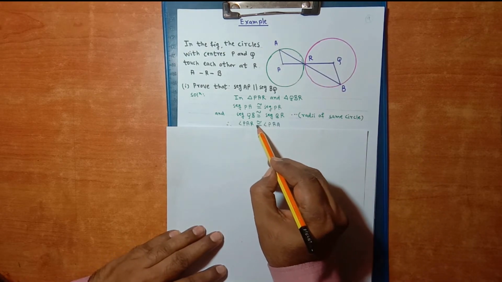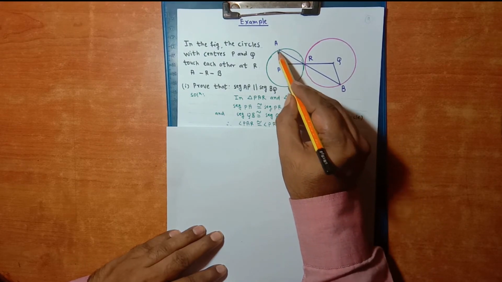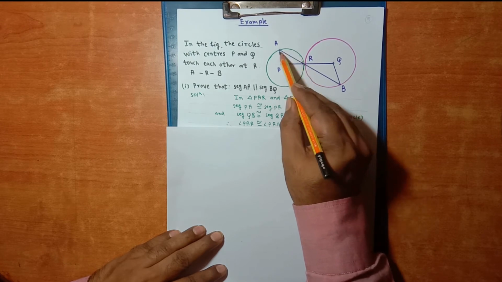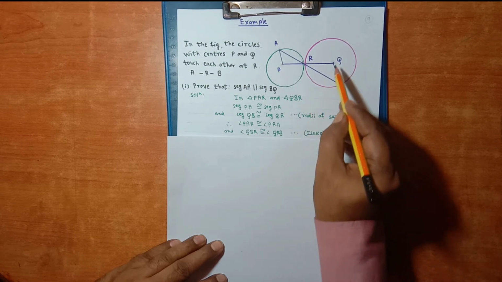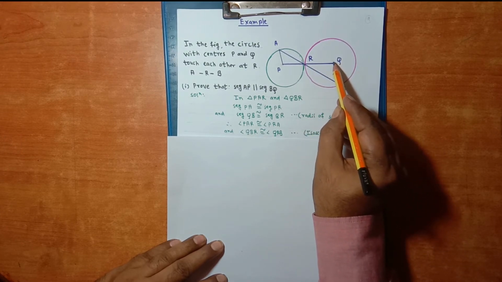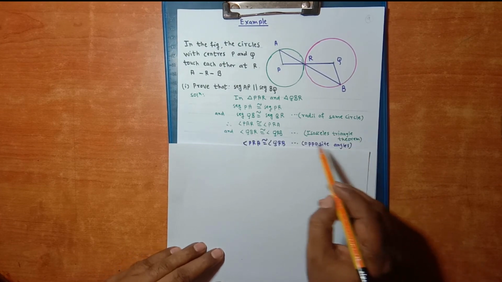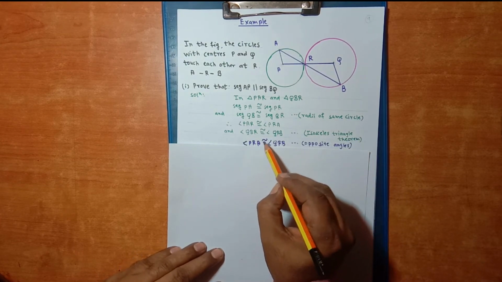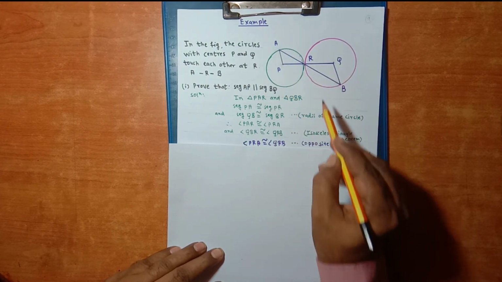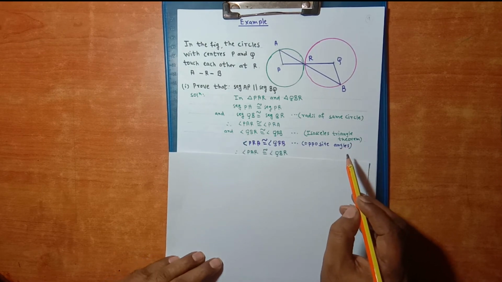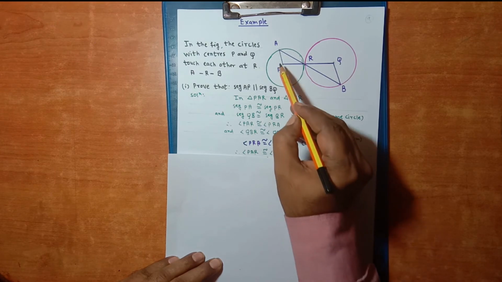So angle PAR is congruent with angle PRA, and angle QBR is congruent with angle QRB, by the isosceles triangle theorem. So angle PRA is congruent with angle QRB because they are opposite angles.